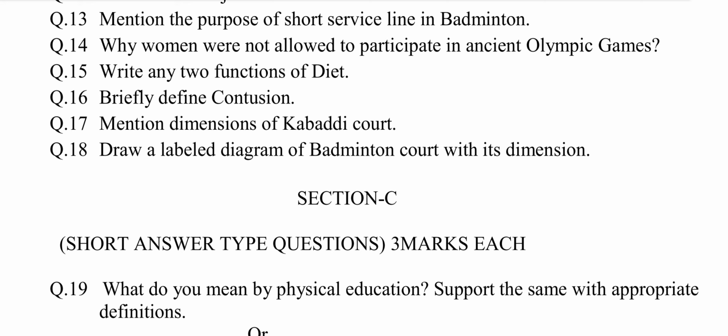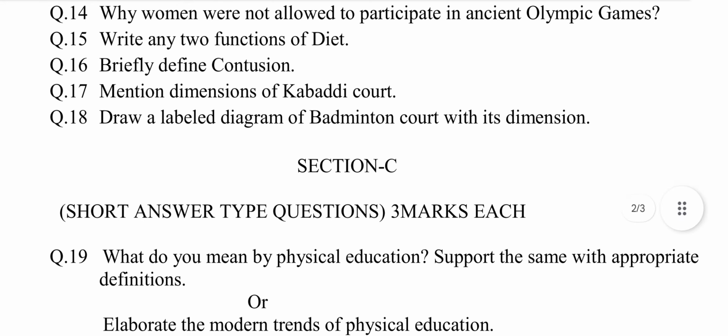Question number 14. Why women were not allowed to participate in ancient Olympic Games? This question is selected from chapter number 8, Olympic Games. The answer may be Greece was believed that women's place was definitely not on the sports field. Women were second class people like enslaved people and foreigners. The nudity suggests that women were forbidden because of problems with appearing naked men, and probably has a lot to do with it.